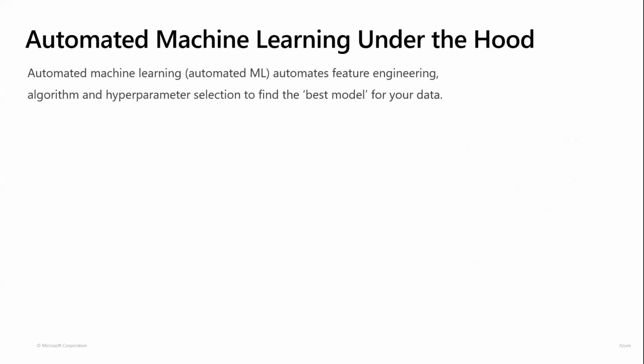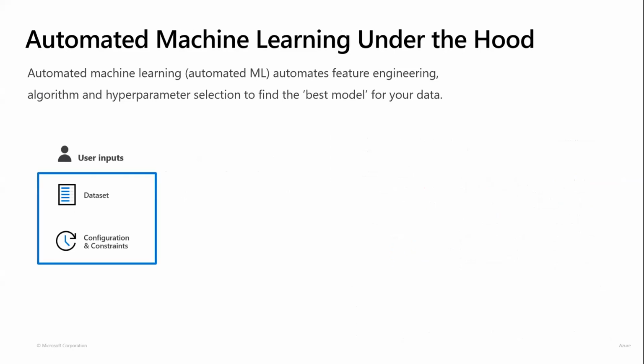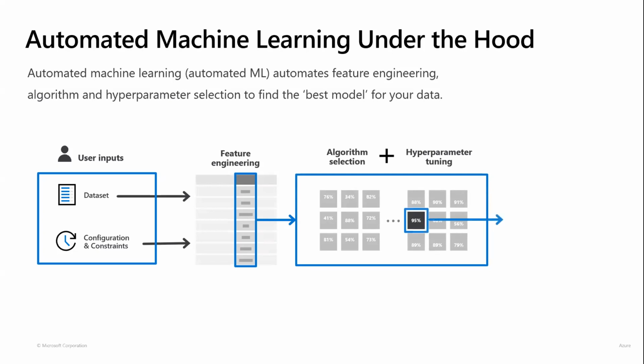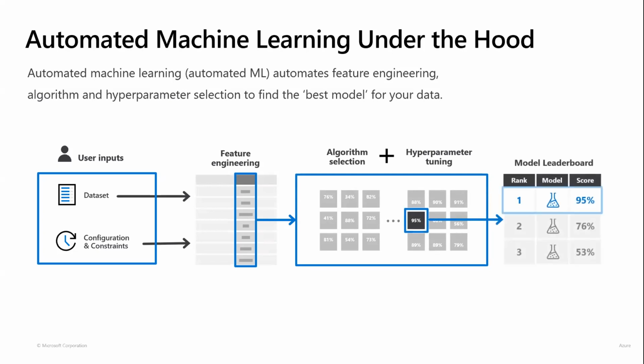And let me just show you what I really mean by this. With AutoML, what we expect you to do as a user is bring your data, and then what you'll need to do is set up some configurations and constraints. What I mean by this is you'll need to identify your task type. Is it classification, regression, or time series forecasting? And you might want to specify some constraints, such as some early stopping criteria. Maybe you just want to run your experiment for 3 hours, or maybe you want to make your experiment end once it reaches a specific metric threshold. So those are the kind of things you'll do here. And then what AutoML does is it'll intelligently test multiple models for you and return the optimized model, like that.